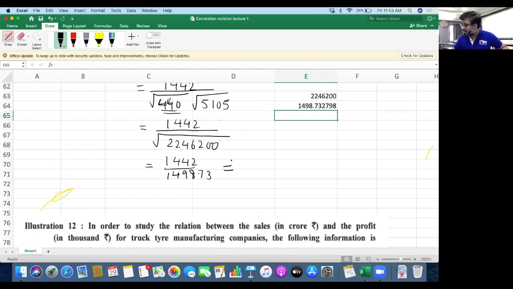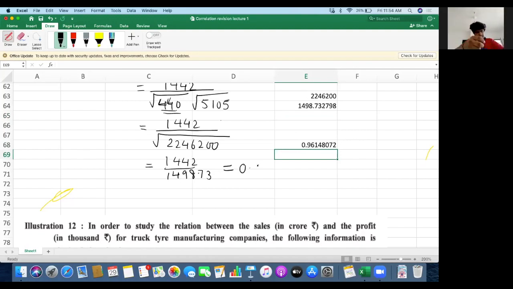If you do this calculation, 1442 divided by 1498.73, the answer comes to 0.96. Do you all get this 0.96 answer? Yes, sir. Is everyone able to get this? Yes, sir. Is it positive or negative?